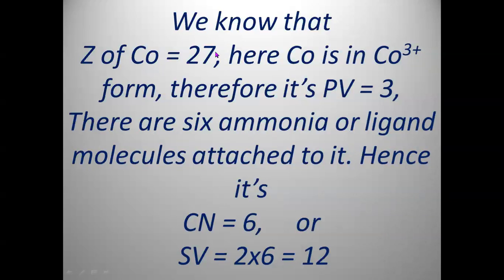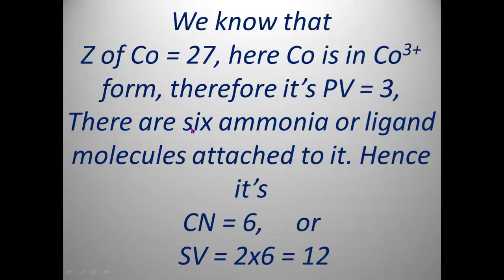It is 27, meaning there are 27 electrons initially present in the cobalt atom, revolving around its nucleus. It loses 3 electrons in its primary level, the first level, to form the cobalt 3 cation, a trivalent cation. So we write its primary valency as 3.